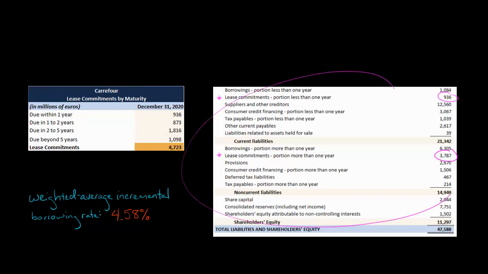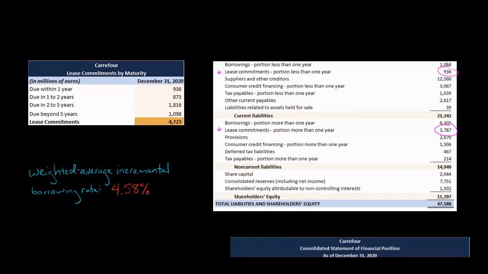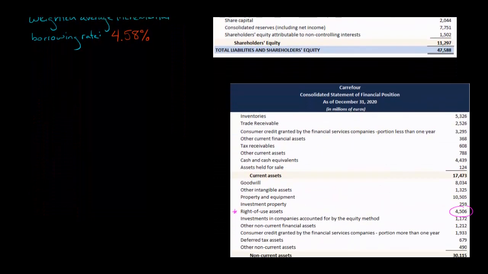This isn't going to show up in the statement of financial position. You just get the current and the non-current portion of the lease liability. And Carrefour also disclosed what their incremental borrowing rate was in terms of discounting to calculate the lease liability with the present value calculations. Now remember, the lessee will use the lessor's implicit interest rate when doing the present value calculations, unless the lessee does not know the lessor's implicit interest rate, in which case the lessee would use their own incremental borrowing rate. And they've said, okay, the weighted average incremental borrowing rate that we used for discounting was 4.58%. So that showed up in the disclosures, not in the financial statement. It was in the notes to the financial statements.